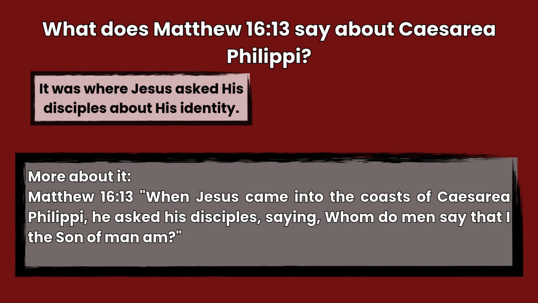The answer is, it was where Jesus asked his disciples about his identity. Matthew 16:13. When Jesus came into the coast of Caesarea Philippi, he asked his disciples, saying, "Whom do men say that I, the Son of Man, am?"